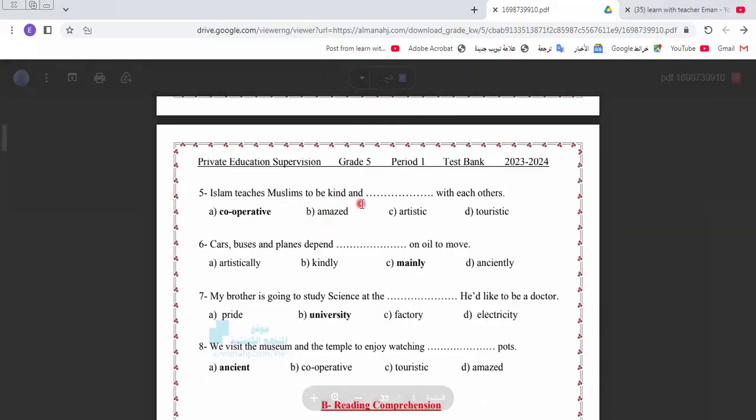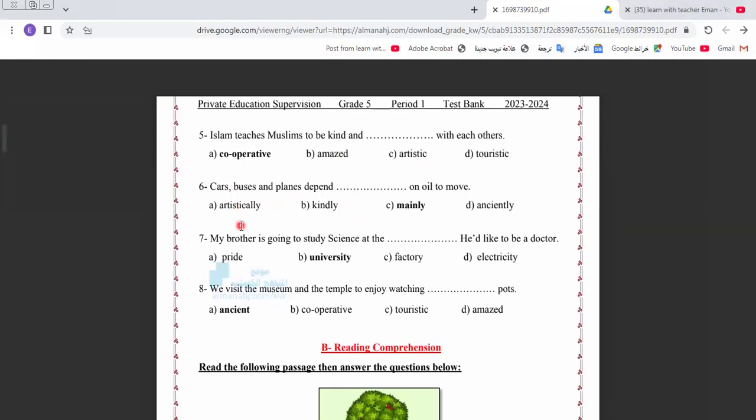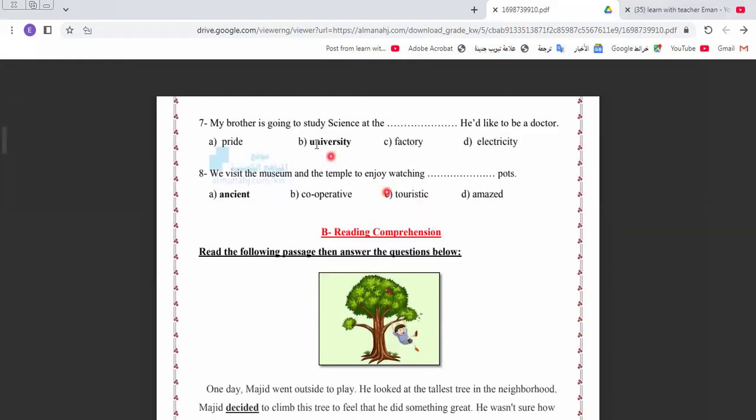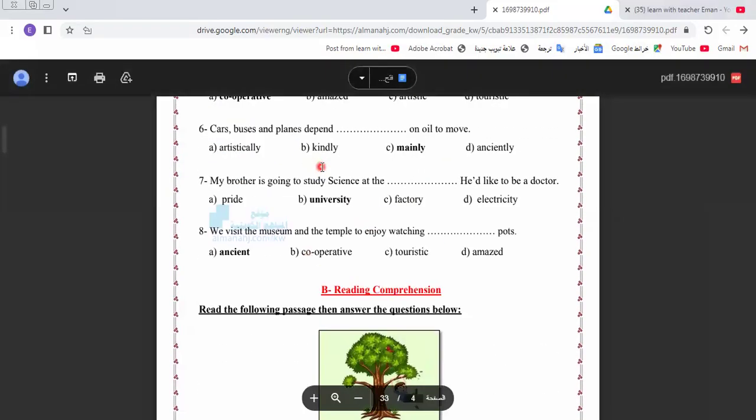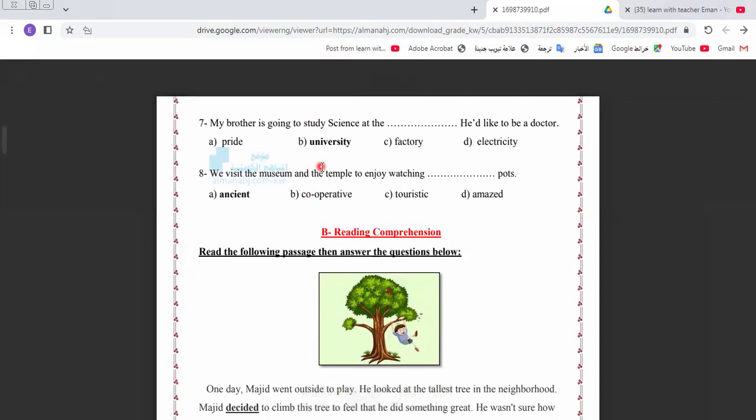Islam teaches Muslims to be kind and cooperative with each other. Cars, buses, and planes depend mainly on oil to move. My brother is going to study science at science university. I think all of us know in Egypt we say faculty of science.